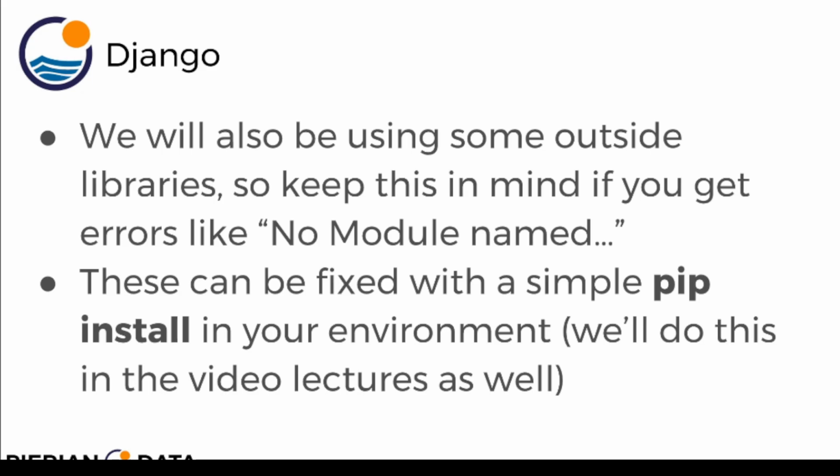And we will do this in the video lectures as you run into those modules. So if you get something that says maybe no module named Bootstrap 3, then you may have to install Bootstrap 3. This is an example. Bootstrap 4 and Bootstrap 5 you can do also.